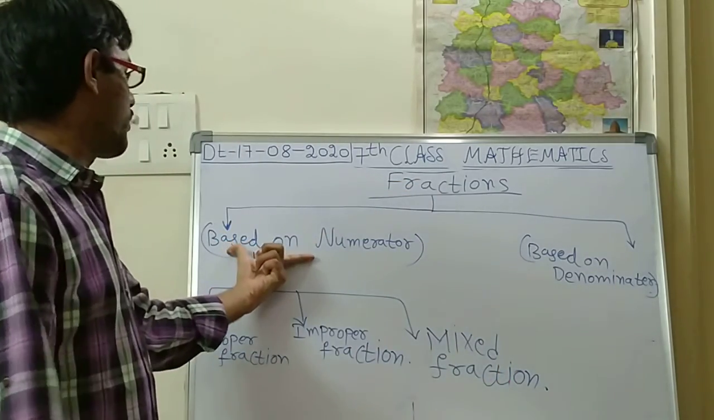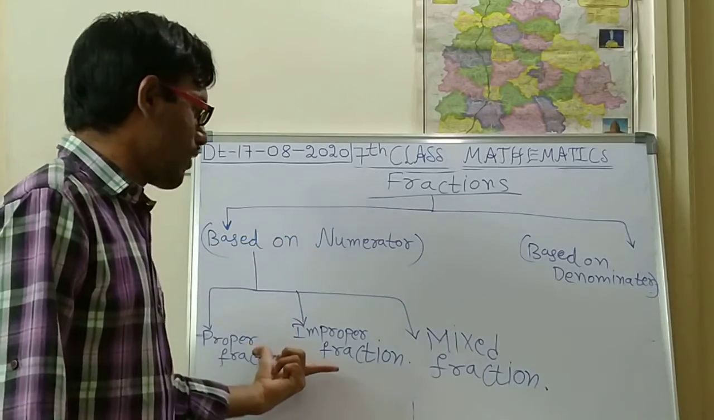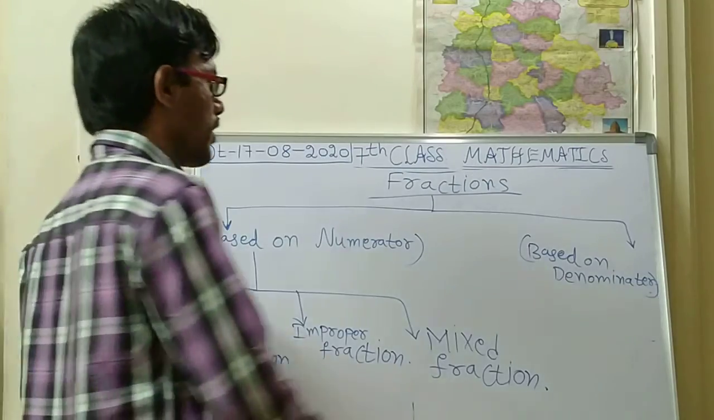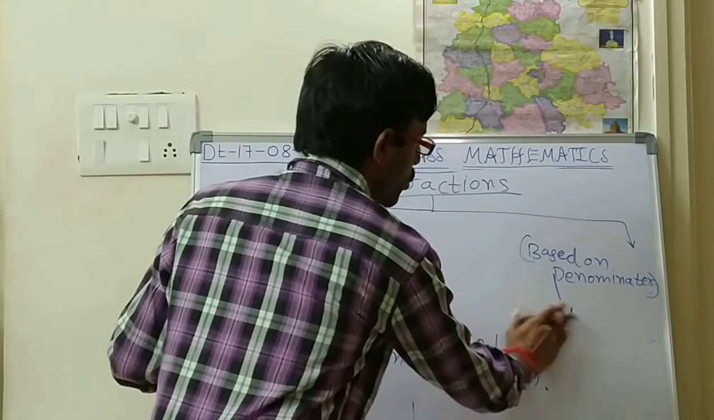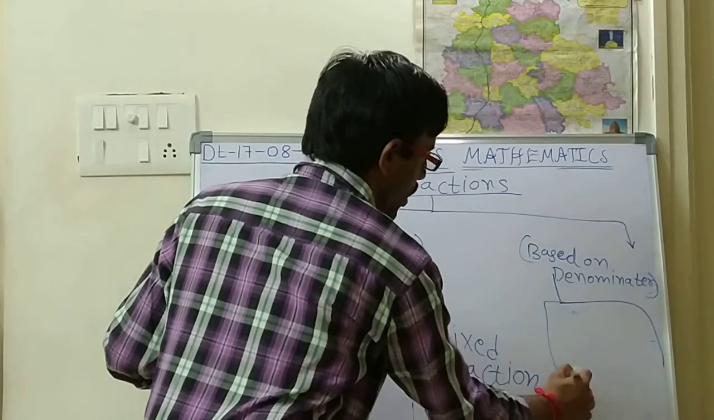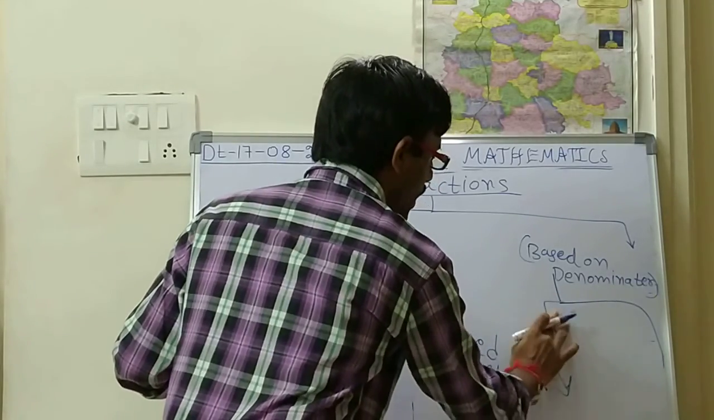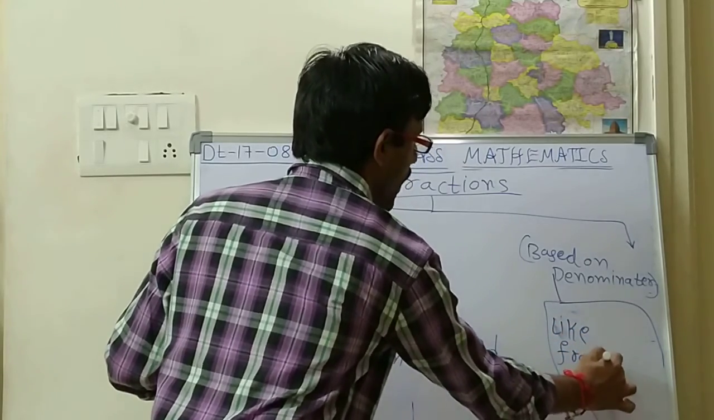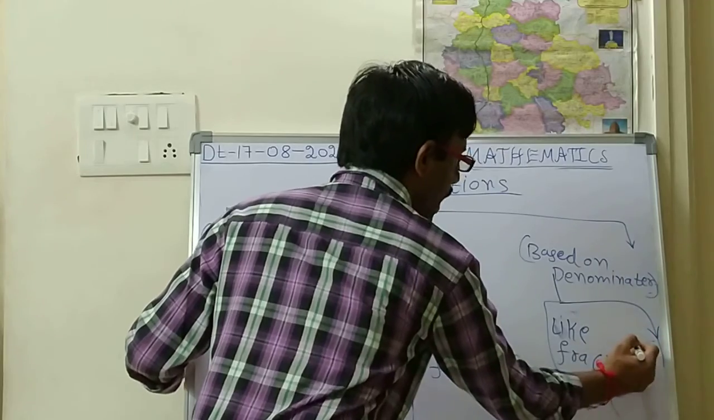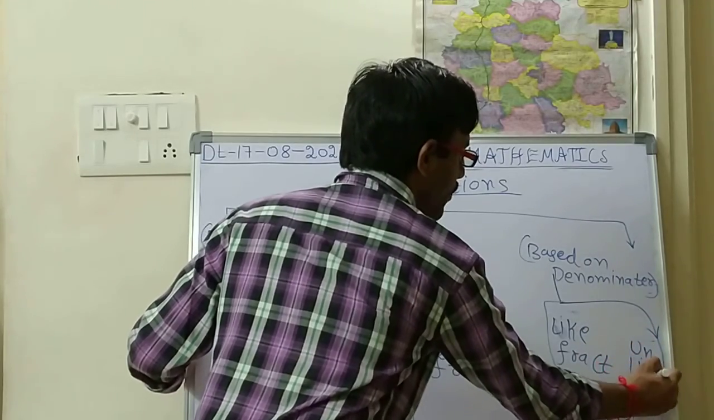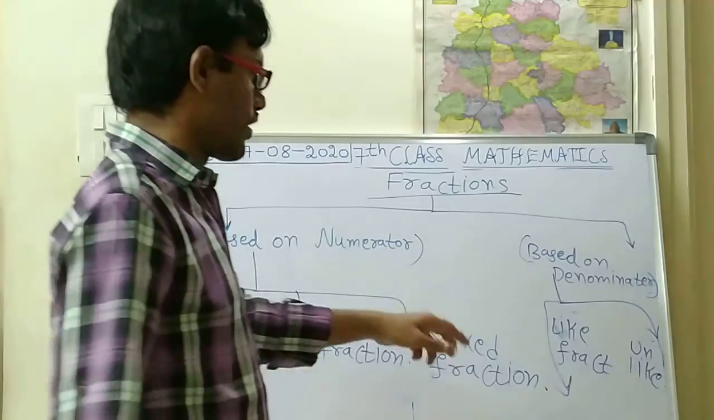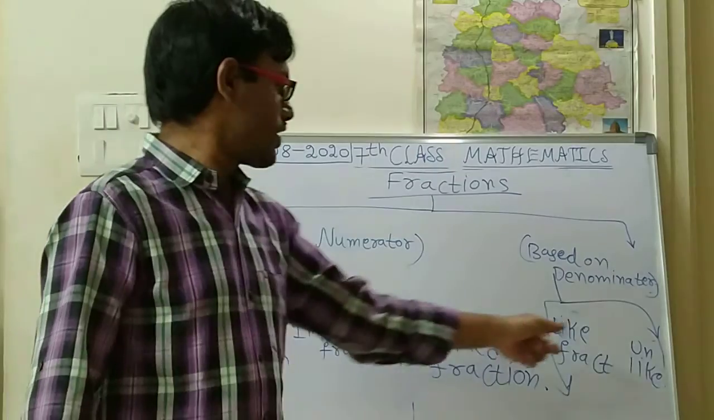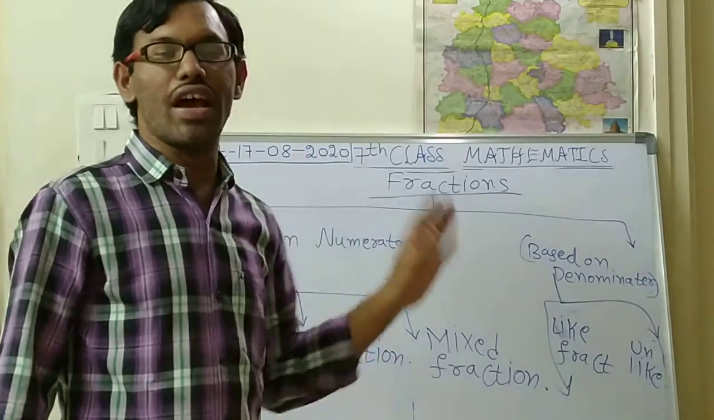So fractions are divided based on the numerator, one type of classification. Based on the denominator, another type of classification. Based on the denominator, still two types are there. What are the two types? First one is like fractions, and second one is unlike fractions. I hope you are understanding. So like this, there are totally 5 types of fractions.